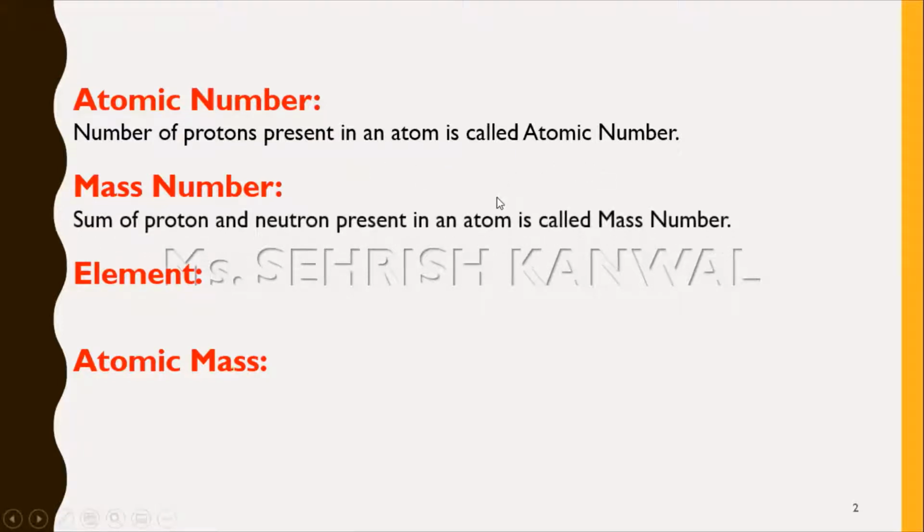Another one is the mass number. Mass number is what? It is basically the sum of protons and neutrons which are present in an atom, and it is called mass number.